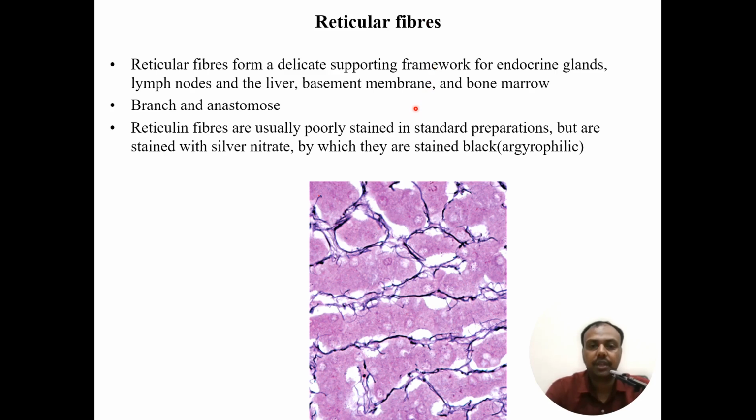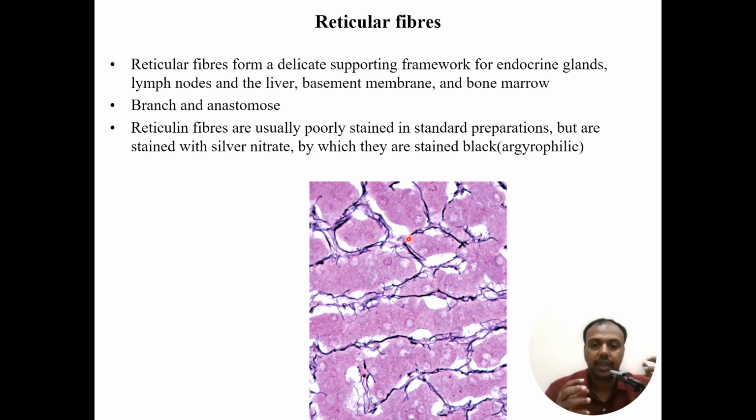Reticular fibers are the fibers which form a delicate supporting framework for the endocrine glands, lymph nodes, liver, basement membrane, and the bone marrow. Basically, reticular fibers can be seen in the lymphatic organs and the endocrine glands. Similar to the elastic fibers, they also branch and anastomose.